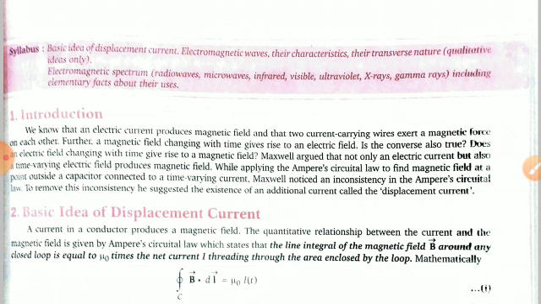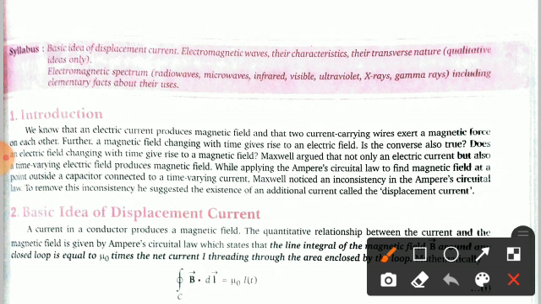First we will discuss the introduction given here. In the introduction you can see that we know that an electric current produces a magnetic field. You are very familiar with this concept because you have read about it in electromagnetic induction. And two current carrying wires exert a magnetic force on each other. Further, a magnetic field changing with time gives rise to an electric field.